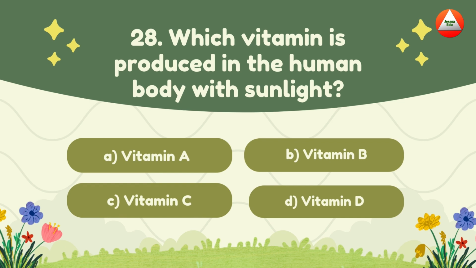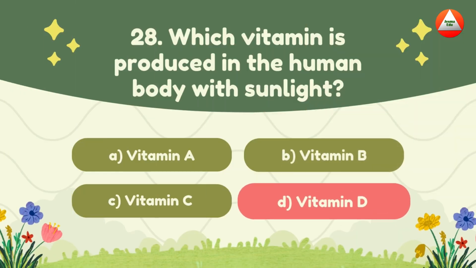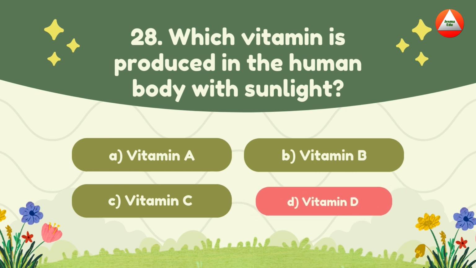Which vitamin is produced in the human body with sunlight? A. Vitamin A, B. Vitamin B, C. Vitamin C, D. Vitamin D. The answer is vitamin D. Sunshine equals free vitamin D download.